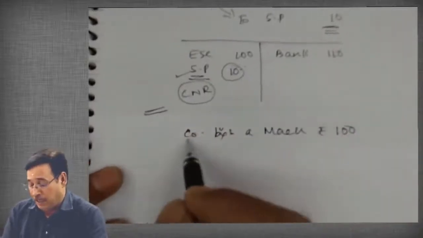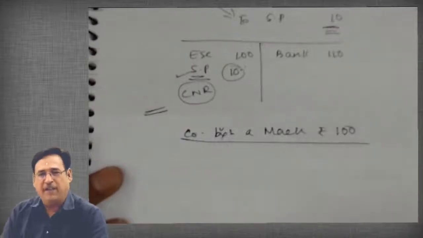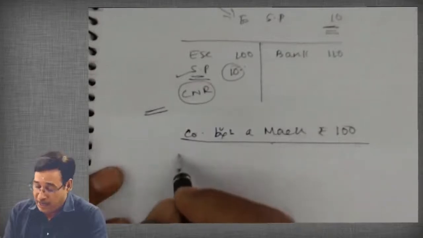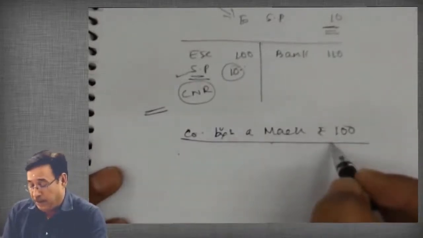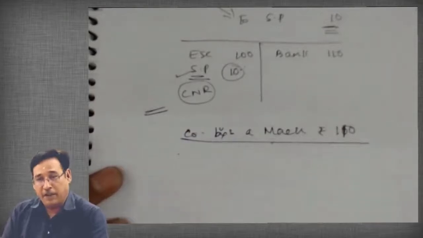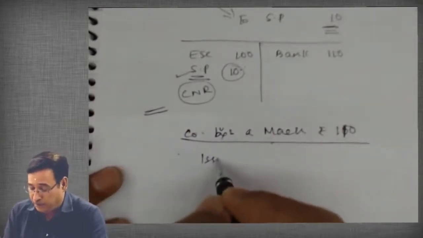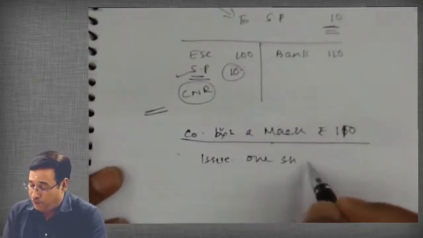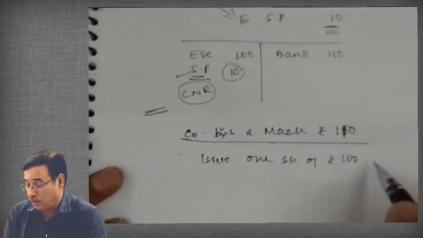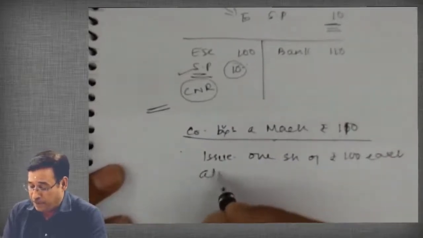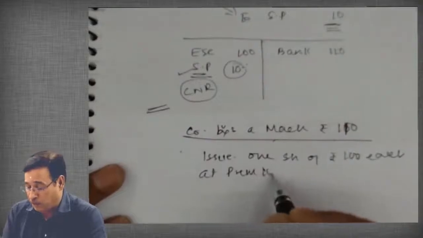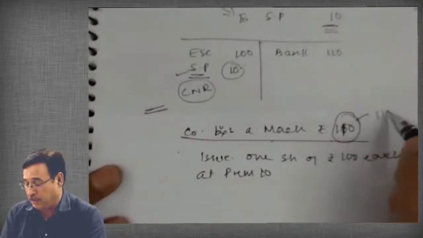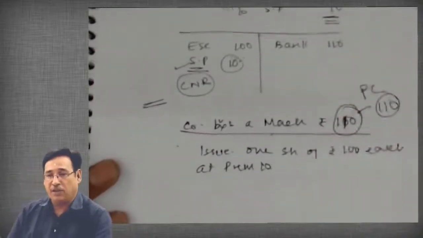The company bought a machinery for ₹110, and the company issued one share of ₹100 each at a premium of ₹10 to discharge the purchase consideration. What is the purchase consideration? This is 110. This is your purchase consideration.